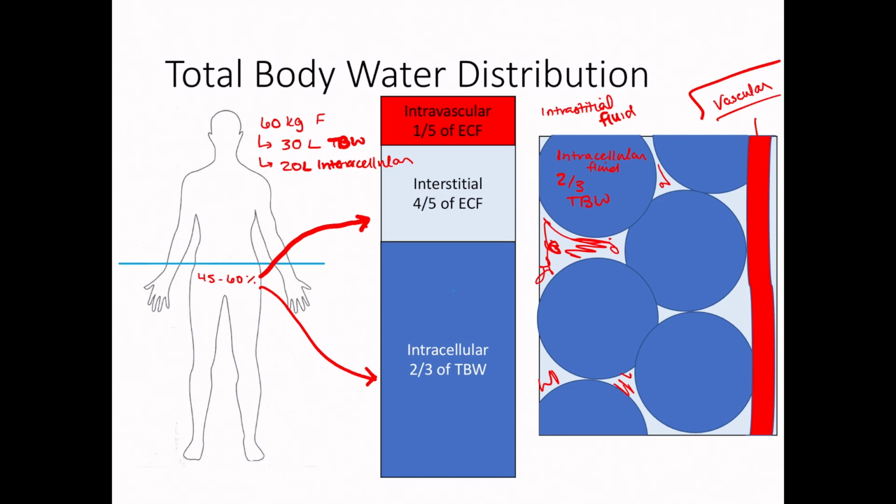Then you have about 10 liters that's in the extracellular fluid. And out of that 10 liters, 8 is in between the cells in the interstitial fluid. And then only 2 liters, 2 measly liters, is actually in the vasculature. I mean, that's pretty amazing.